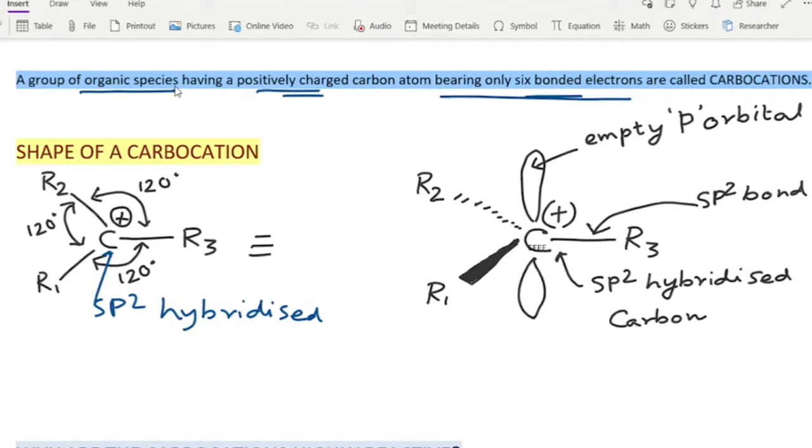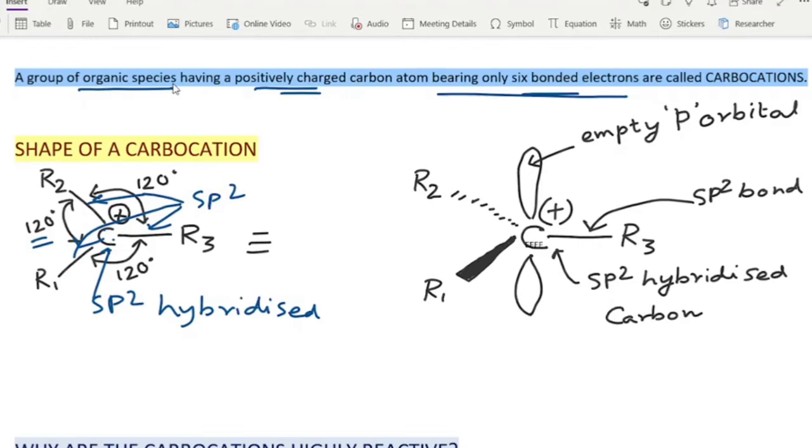That means all of these 3 bonds are sp2, and we already know that in sp2 the bond angle should be 120 degrees. So all the angles, that is R2-C-R3, R2-C-R1, and R3-C-R2, all 3 angles are 120 degrees. So let's come to this picture.